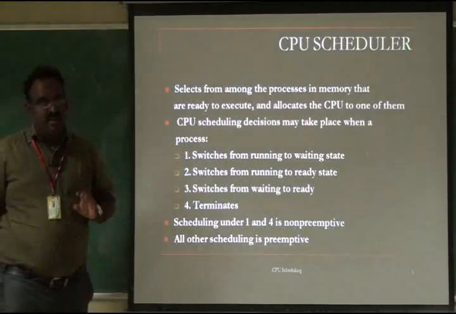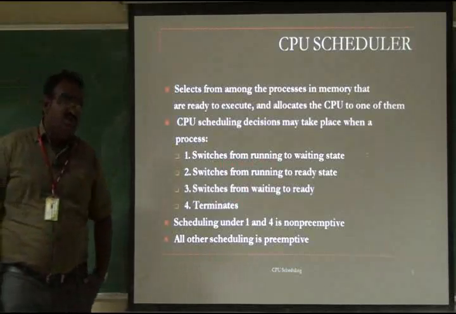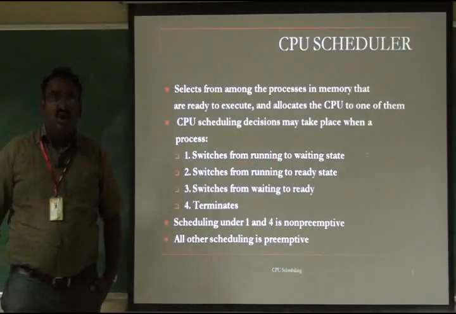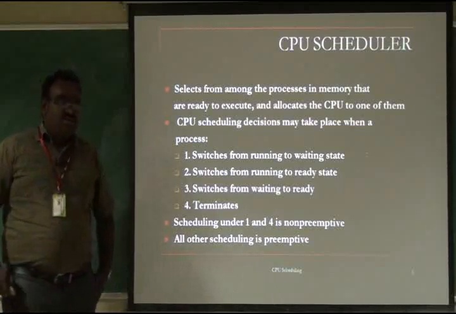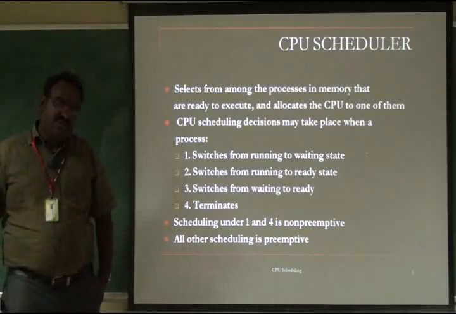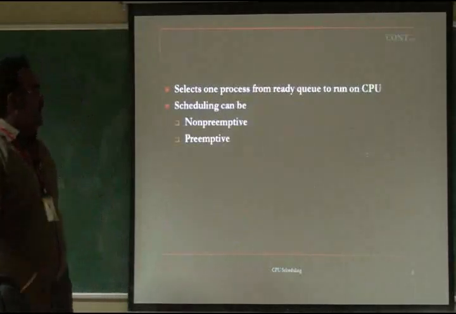We cannot preempt that process. And the first one, that switches from running to waiting state, is also not to be preempted. That is non-preemptive. So two things, all others we call preemptive. So scheduling of a process in the CPU will come under two things: one is non-preemptive and the other is preemptive.